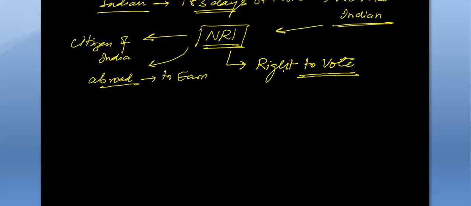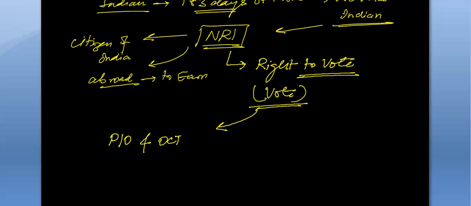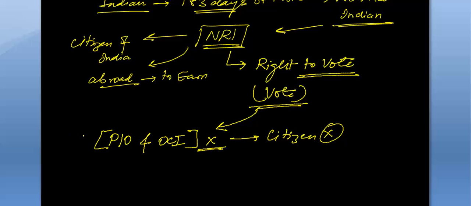He can vote. But this voting power is not with PIOs and OCIs. They don't have this power because they are not citizens of India. Keep this thing in mind: NRI is a citizen, but PIO and OCI are not citizens.